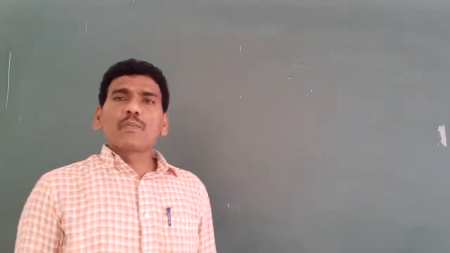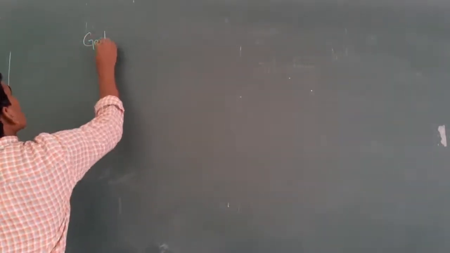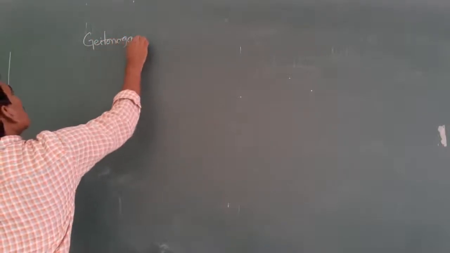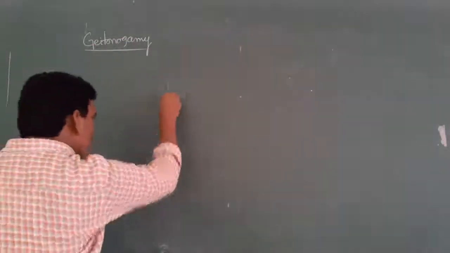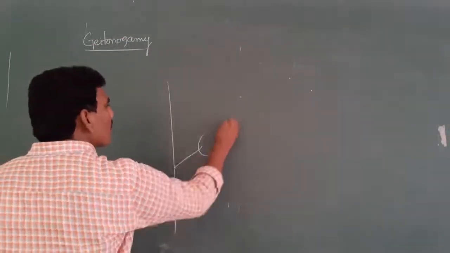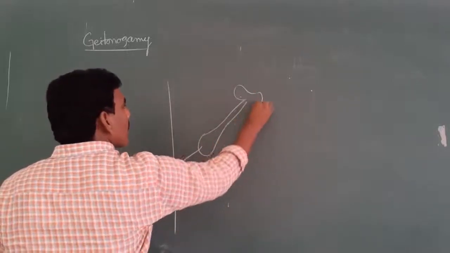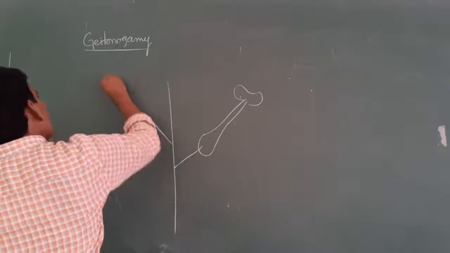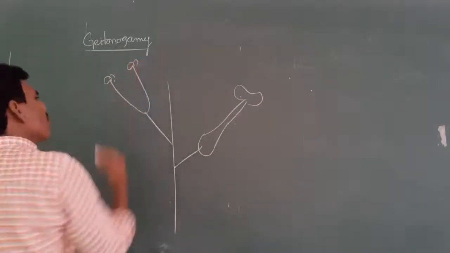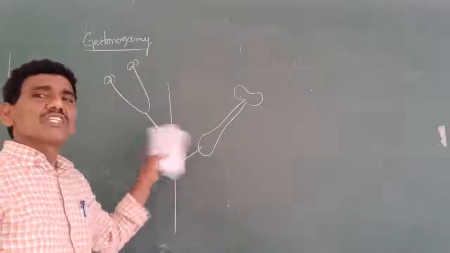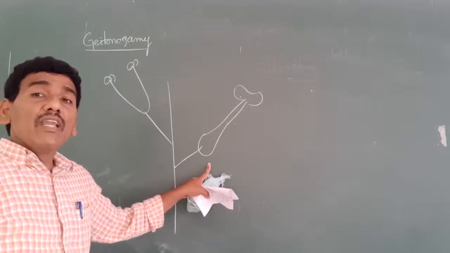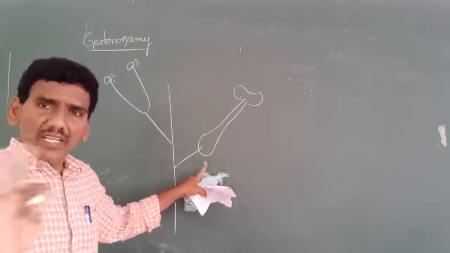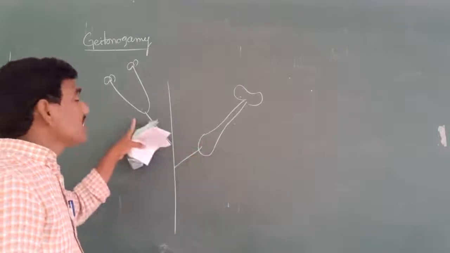The second type of pollination is also known as geitonogamy. What is meant by geitonogamy? Diagrammatically, this is one plant. This is one flower. This is another flower. Mostly this is also known as a monoecious plant. What is meant by monoecious? Male and female flowers are developed on only one plant. This is the female flower, this is the male flower.